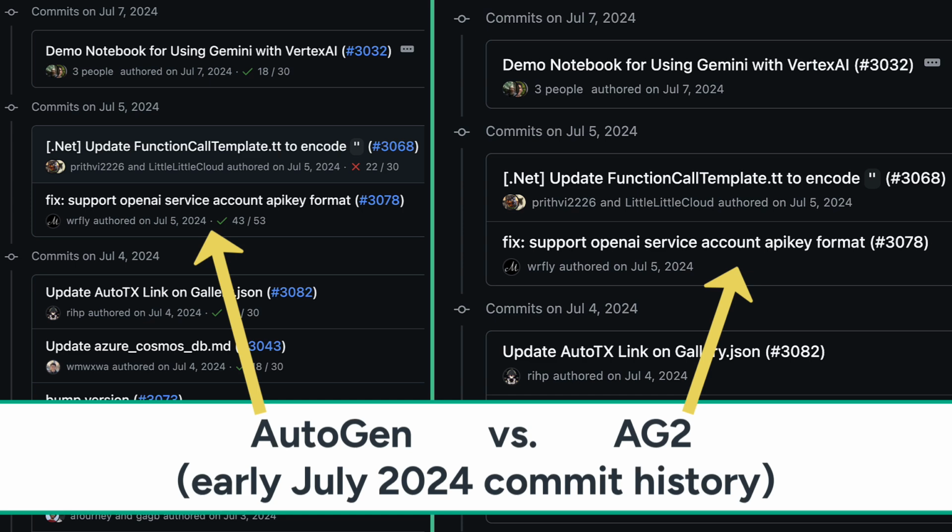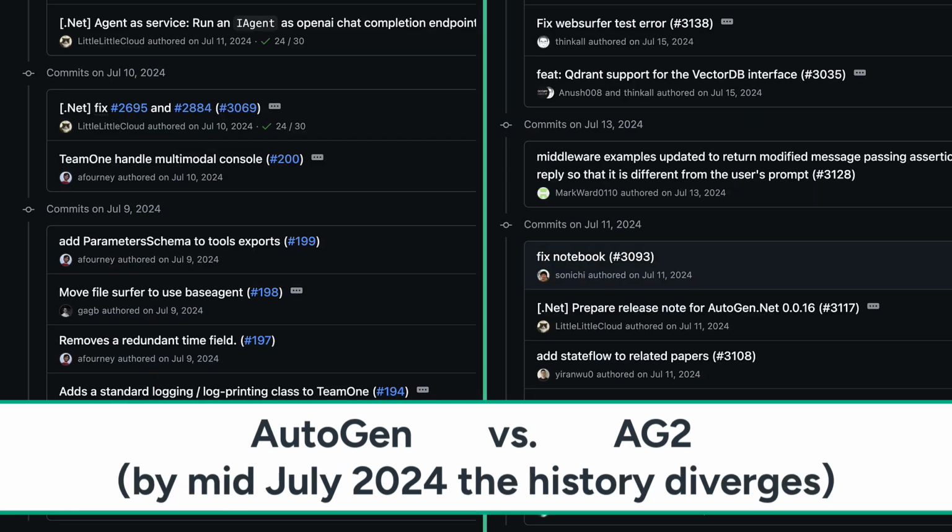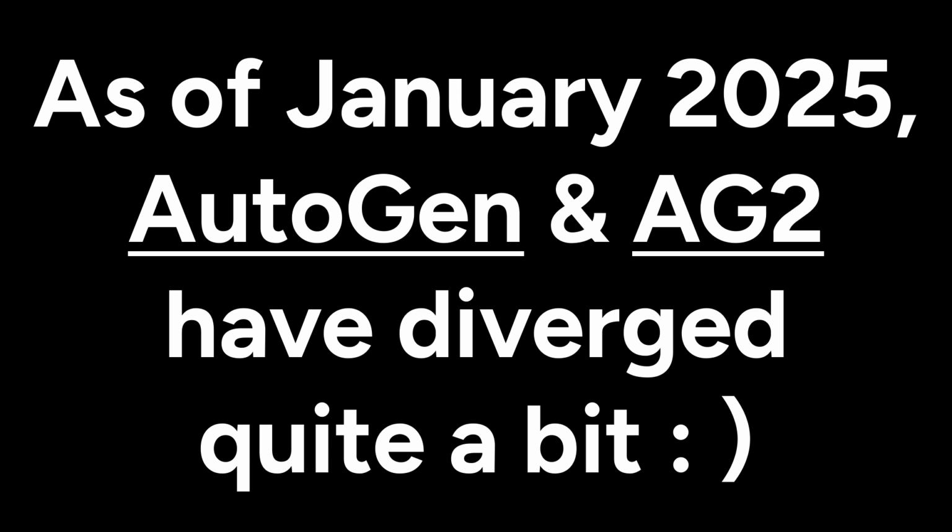So, long story short, AG2 represents the line of development associated with the founders of the ecosystem we are presenting in this video. Looking through the development history of both Autogen and AG2, it appears they began diverging in July 2024, 5 months before the announcement of AG2 was made. So, at the time of recording in January 2025, Autogen and AG2 already differ by over 400 commits.